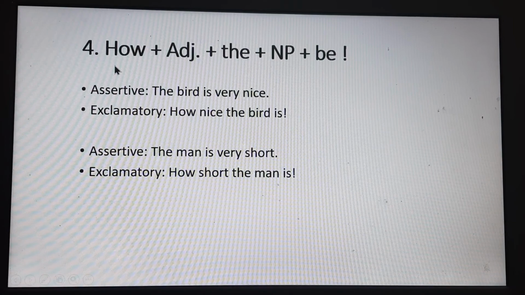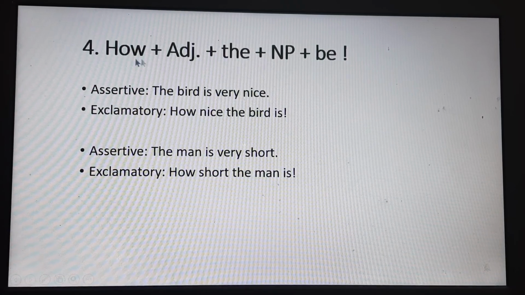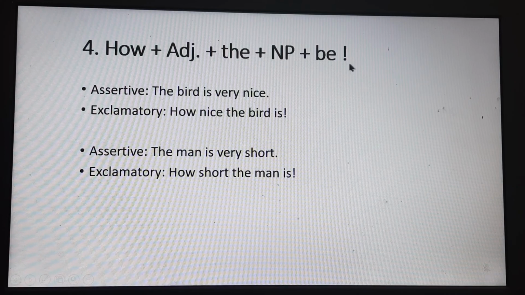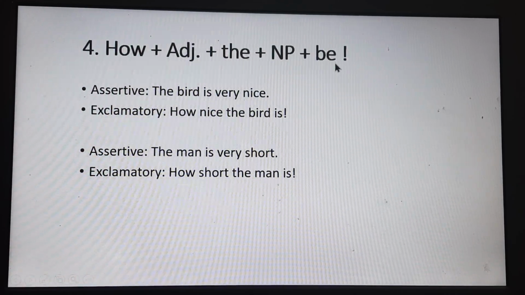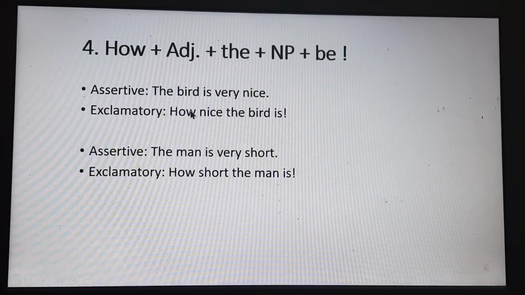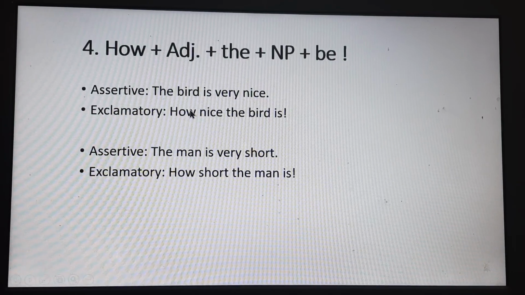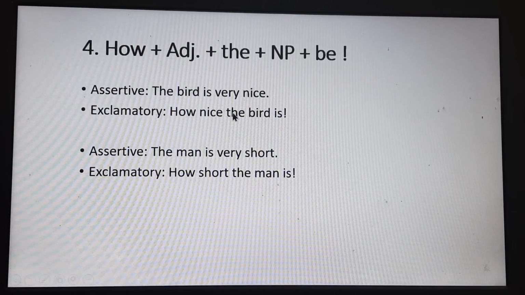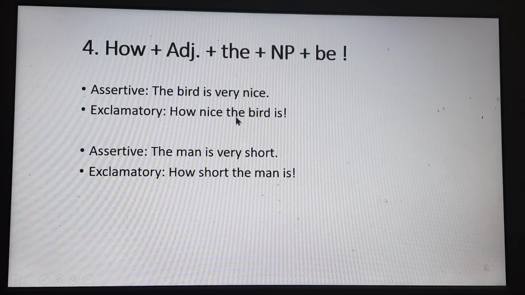So you see here is the structure. How plus adjective, and then the, NP, and be verb. Then the note of exclamation will be given. So we are going to write down how first, and after that the adjective, nice is the adjective here, and then the.